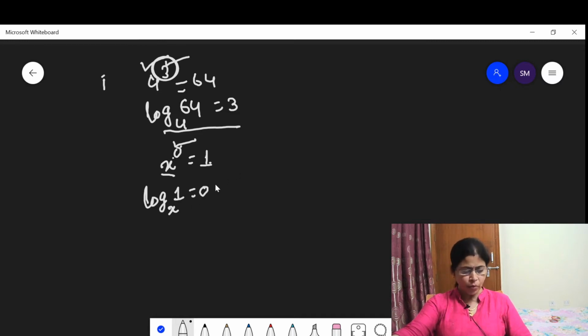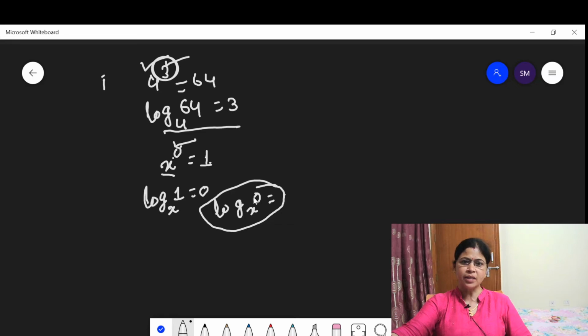In the same way, logarithm of 0 cannot be defined. Suppose you say log of base x of 0, what is it equal to? This cannot be defined.